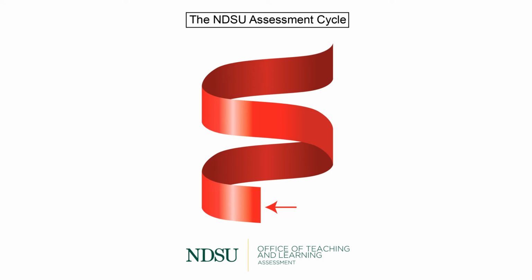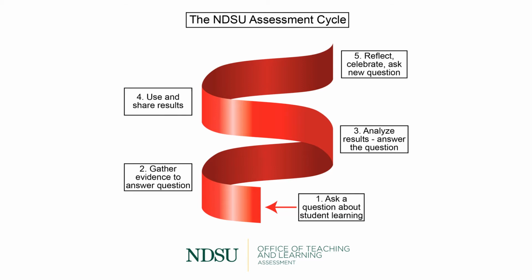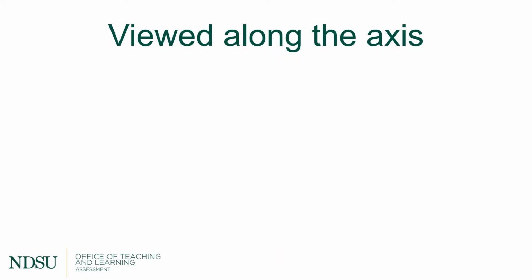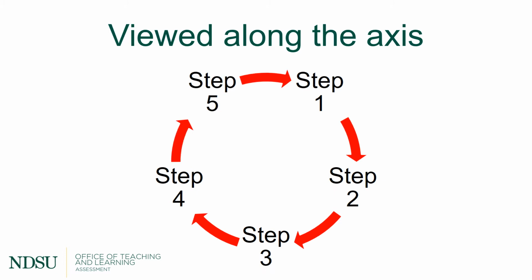What's different about a helix, or a three-dimensional spiral, is that while elements of the cycle repeat itself over time, there's a continual upward movement. In a helix, as you can see here, steps still appear in order, but they produce upward movement. Imagine looking down the vertical axis of the helix. You would see the steps appearing in order in a cyclical process.